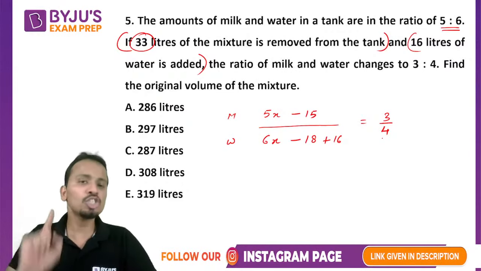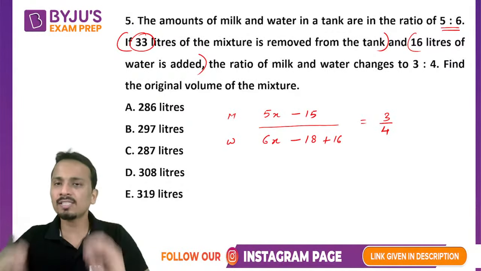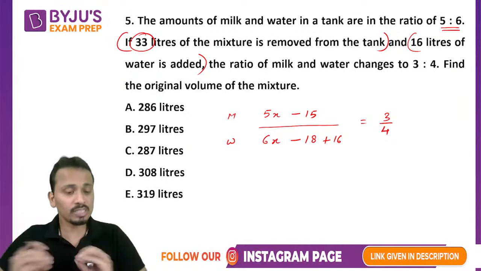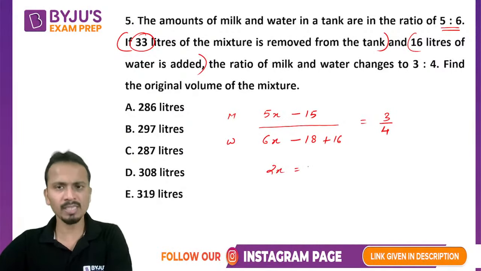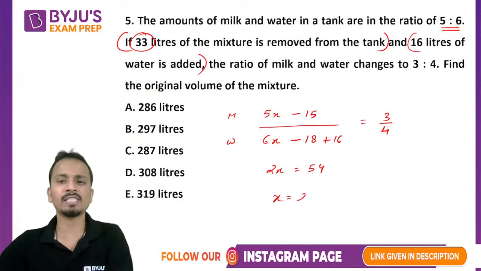So everything should be done in this single expression only. This is the level of practice that you will have to reach. All right, so let's simplify. Cross multiplying, 20x minus 18x, that is 2x, is equal to 60 minus 6, that is 54. So the value of x will come out to be 27. This is the value of x.